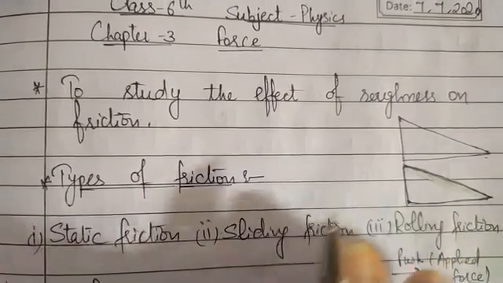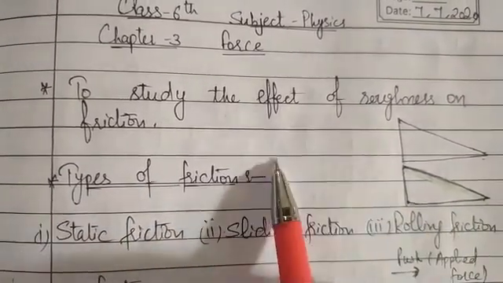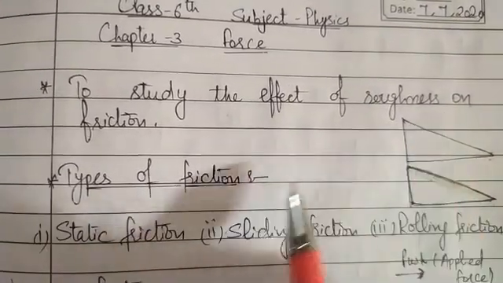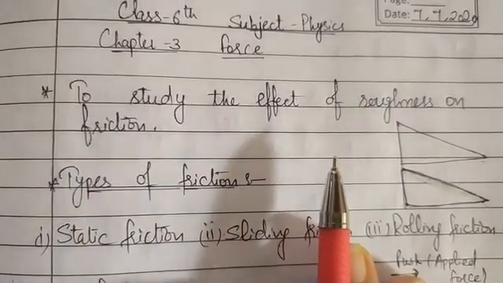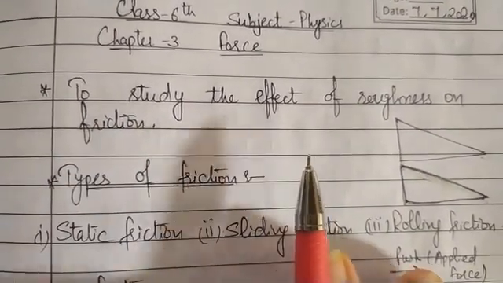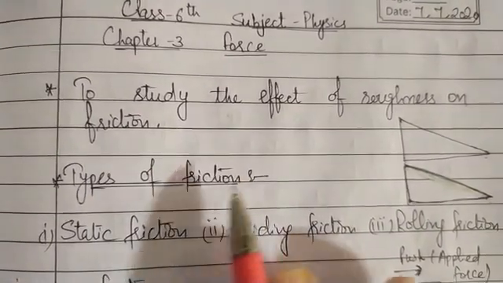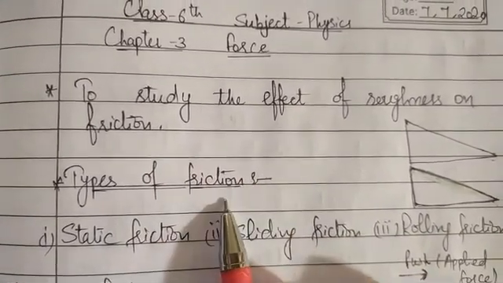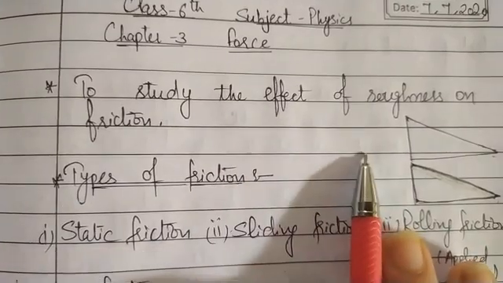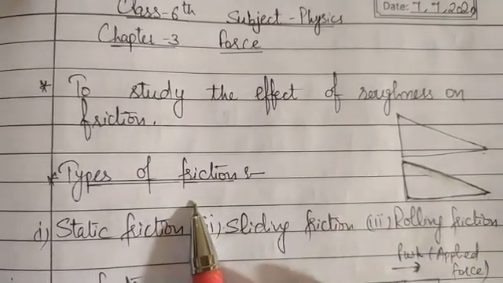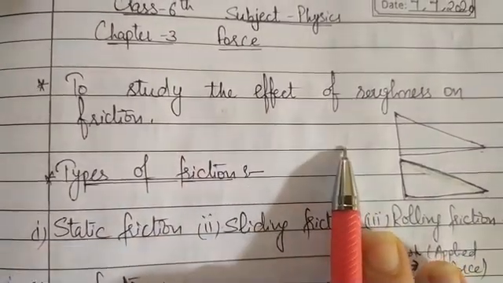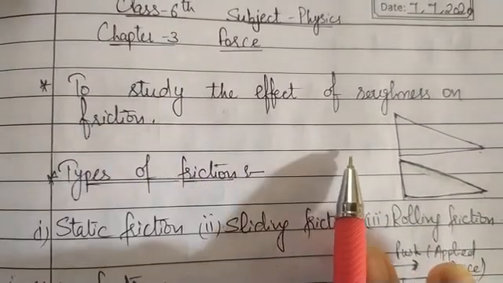Or we can do a simple activity to study the effect of roughness on friction. For example, we can take two balls and roll them on two surfaces: one surface like a plain plated surface and the other a hard surface. As the plain plated surface will be smooth, it will have less friction, and the hard surface will be rough and will have more friction.